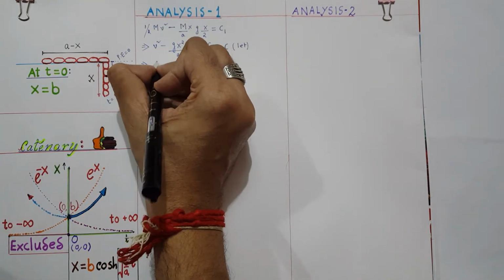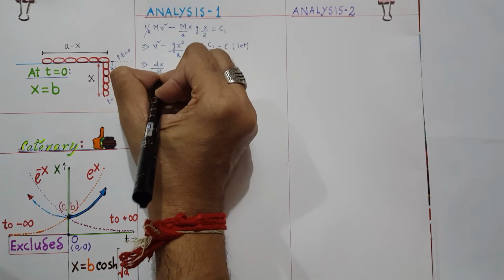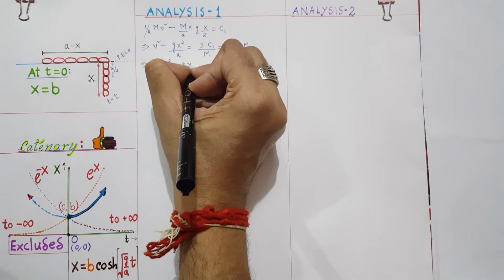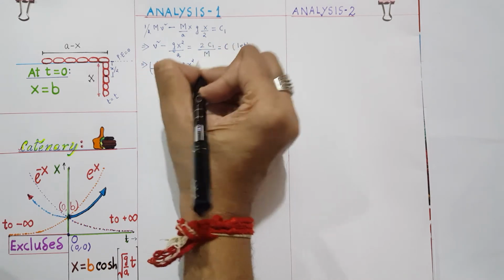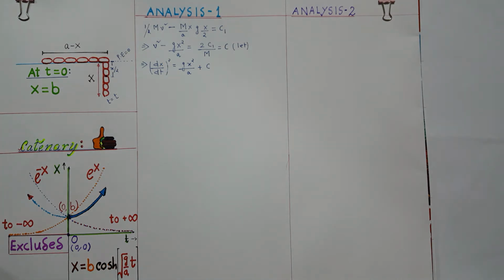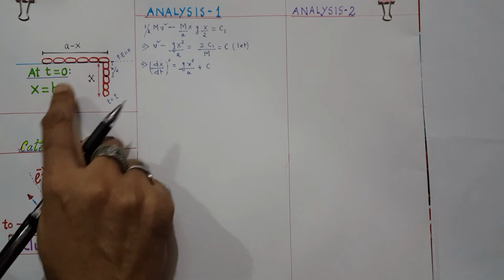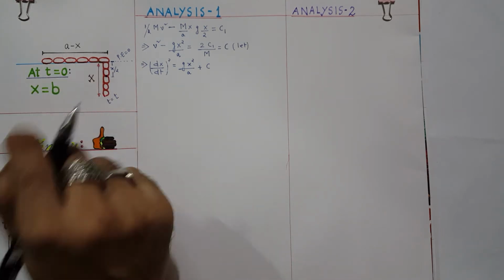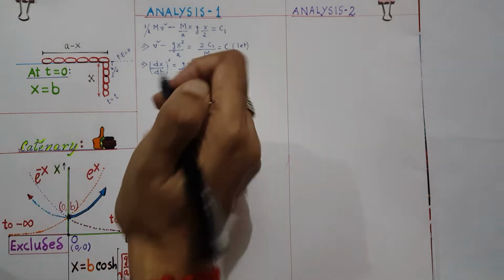So from here basically what do I get? I basically get (dx/dt) whole square equals this. Now see, at instant t equal to 0, it is given x equals to b. The initial condition is given, and at that time the chain was at rest, so dx/dt is 0.